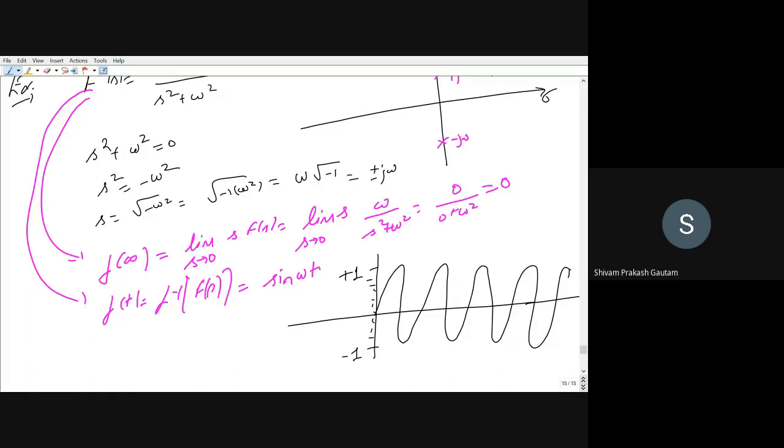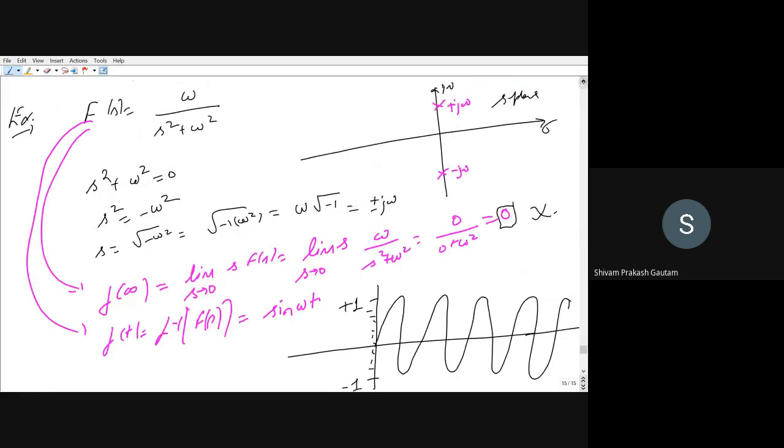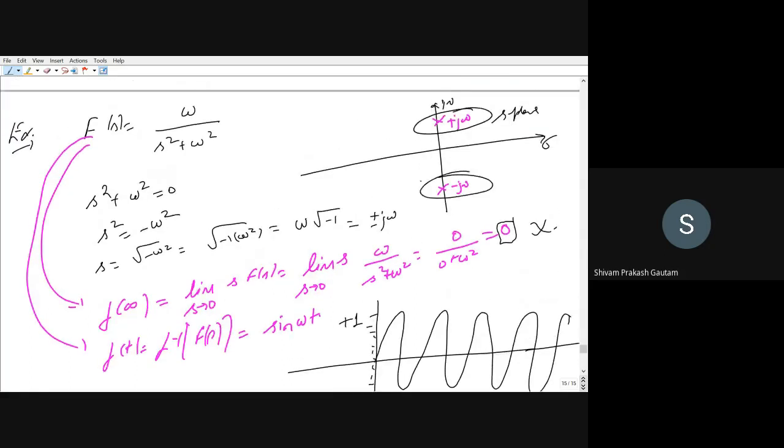But here when we apply the final value theorem, it is very clear that we are getting 0, which is not correct, because it can have any value between +1 and -1. Therefore, since it is having two poles on the imaginary axis, whereas we can only have a single pole at the origin, we cannot apply the final value theorem.